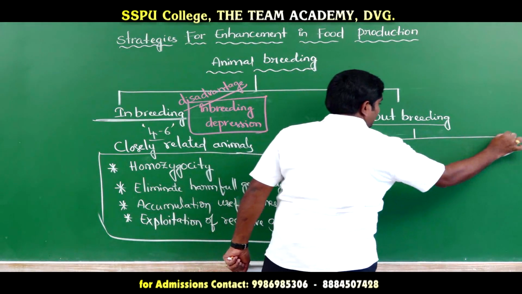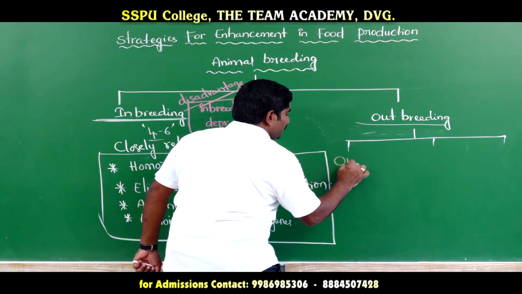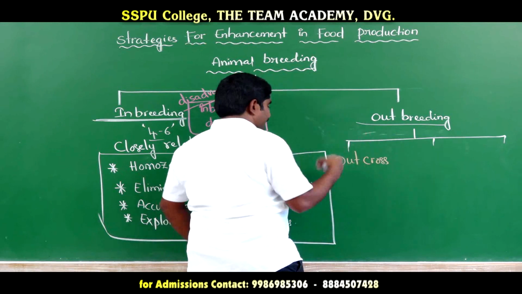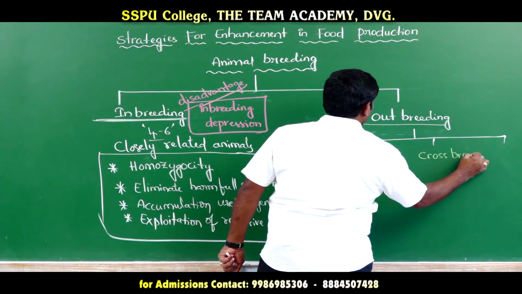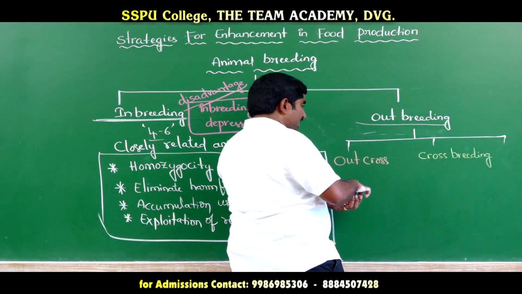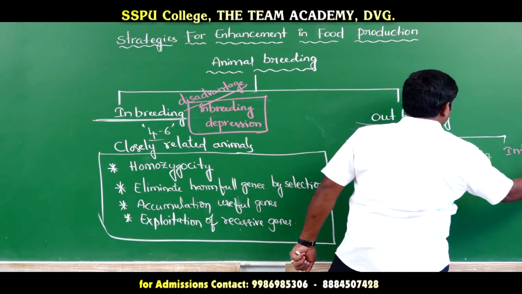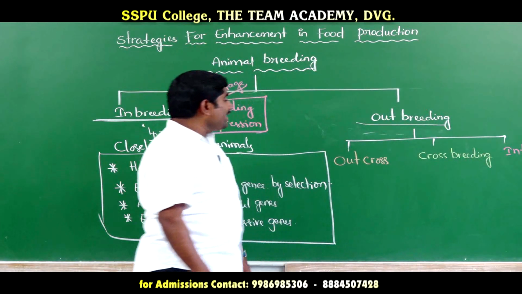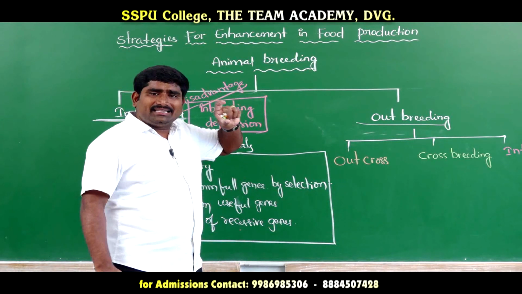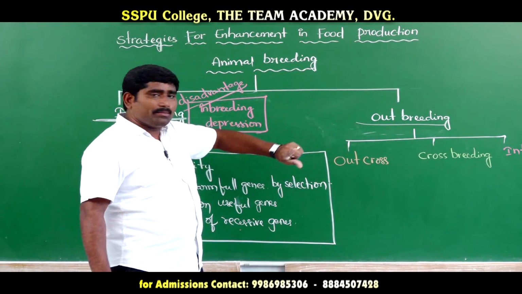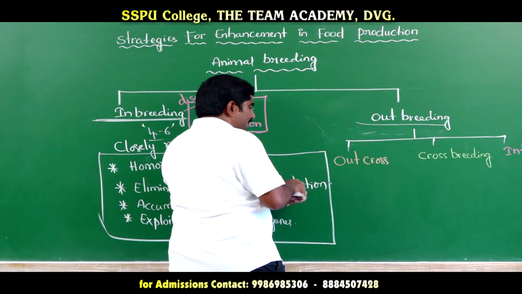Outbreeding is of three types. The first one is outcross, the second one is crossbreeding, and the third one is interspecific breeding. So outbreeding is of three types. What is outbreeding? Outbreeding is nothing but breeding between two animals which are not related. That is called outbreeding.